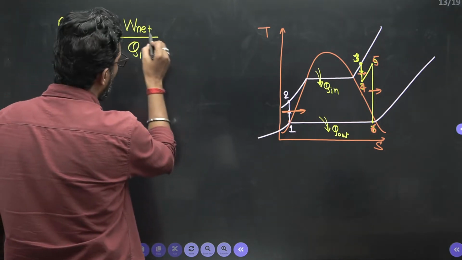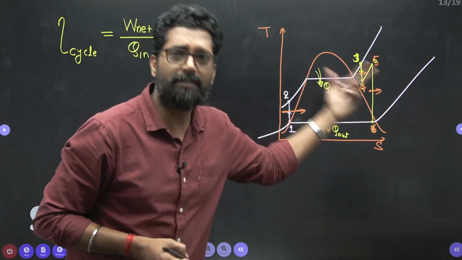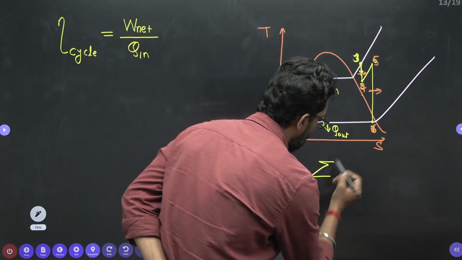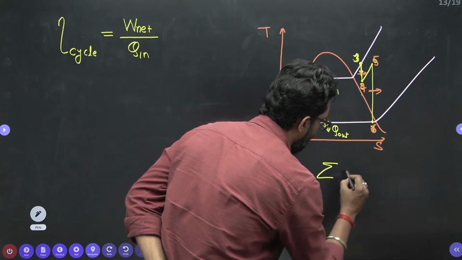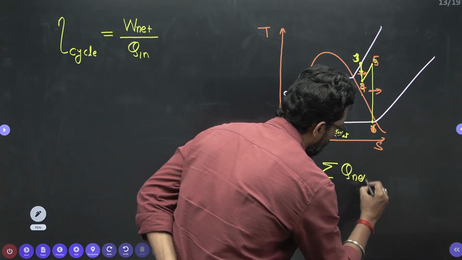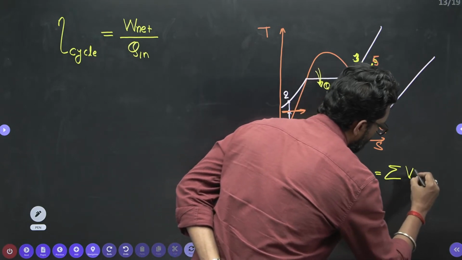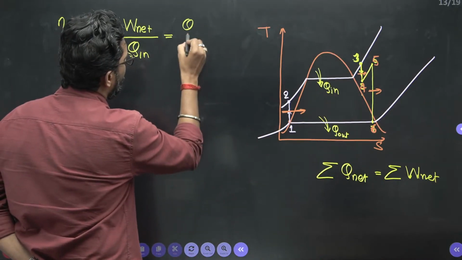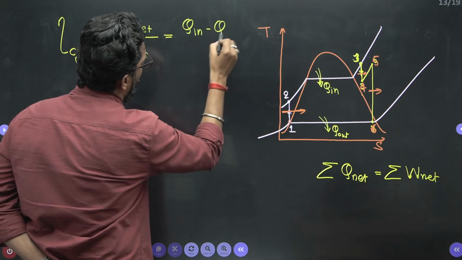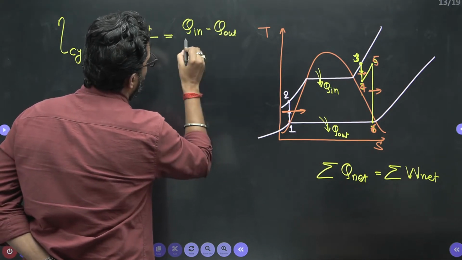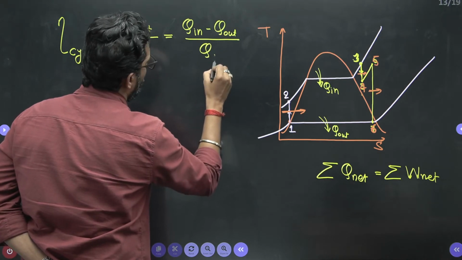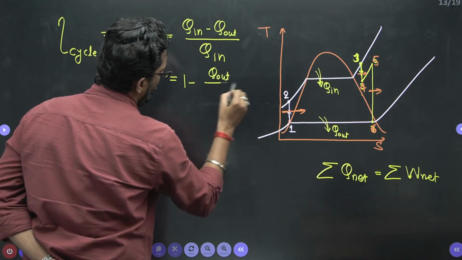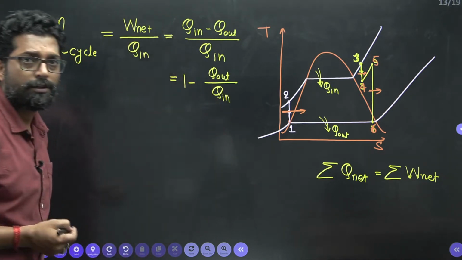Now what is the first law for the cycle? For the cycle, net heat transfer is equal to net work transfer, you know that. So W net is heat in minus heat out, divided by heat in. So this is 1 minus Q out by Q in. Yes or not? Q out by Q in.